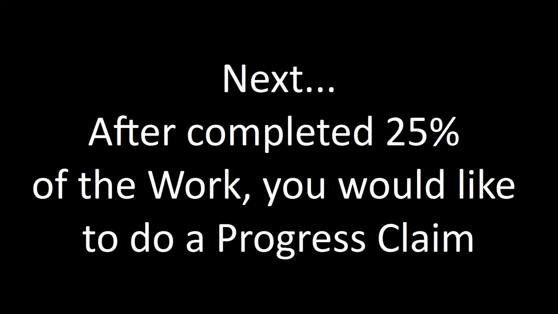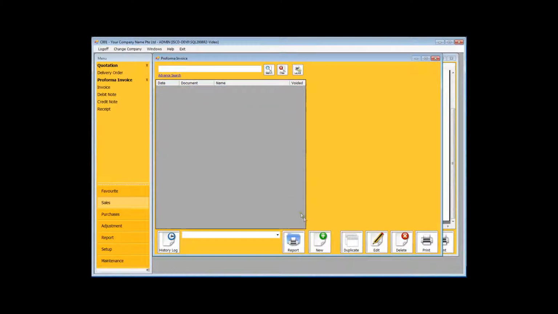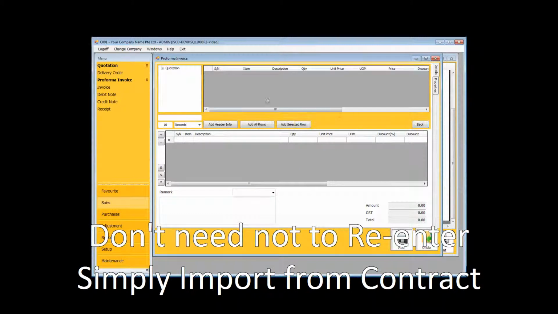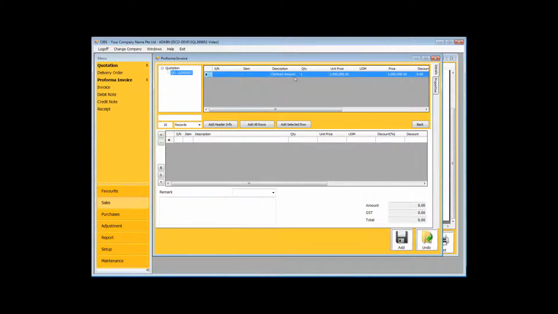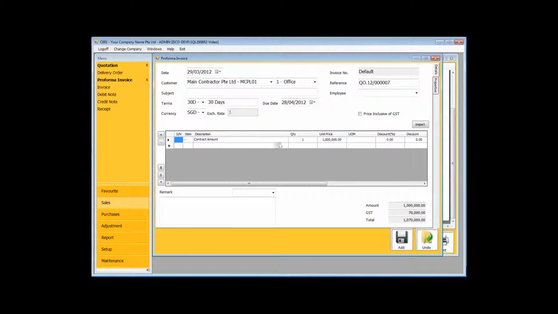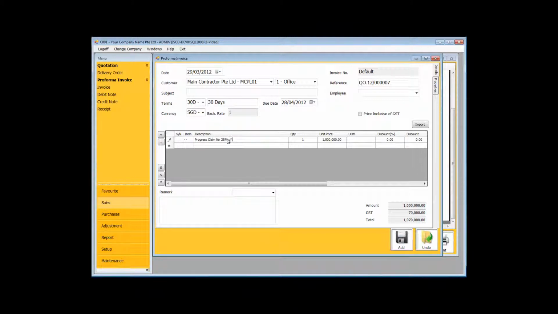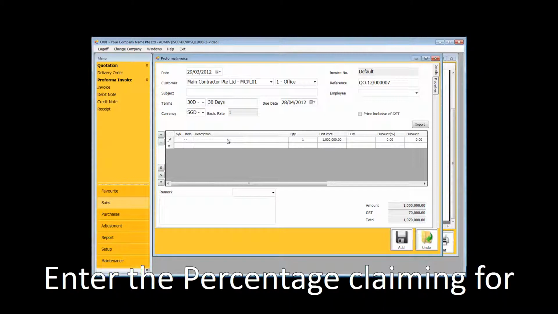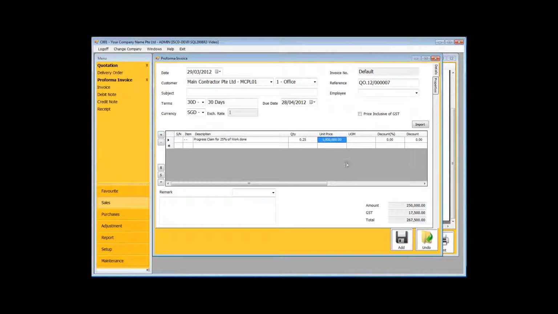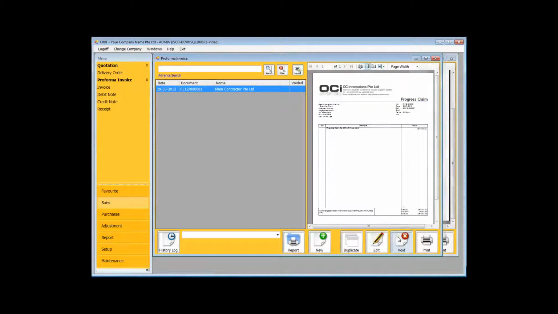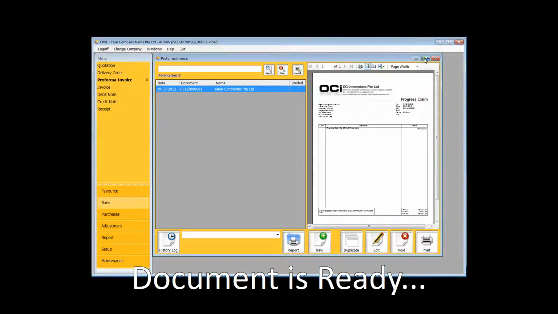Next, after completing 25% of the work, you would like to do a progress claim. You don't need to re-enter the details, simply import them. After importing, you can amend the description appropriately. Enter the percentage claiming for. And you are ready to submit the document for the claim.